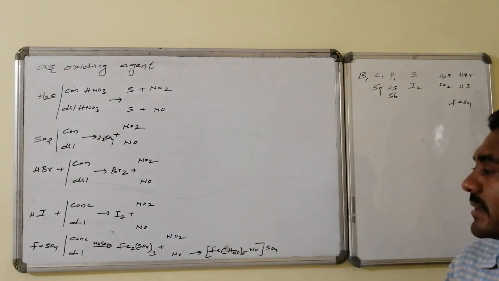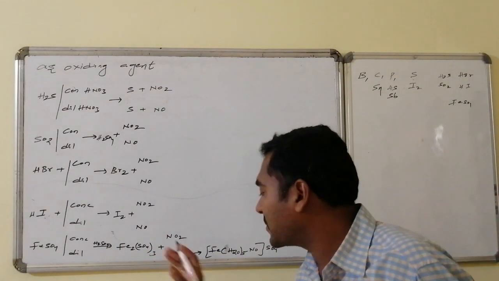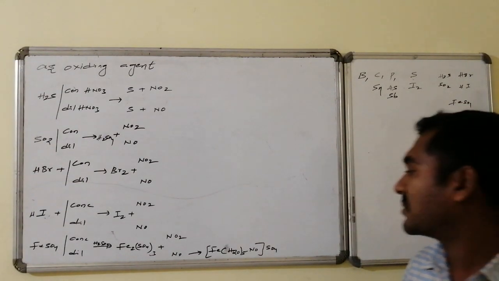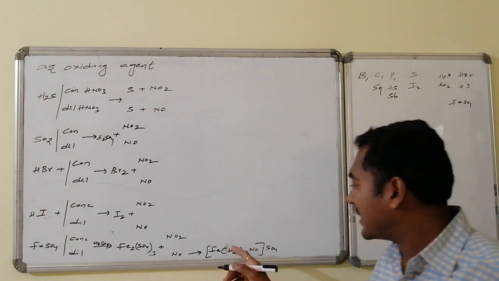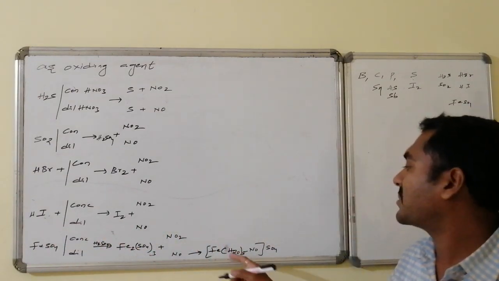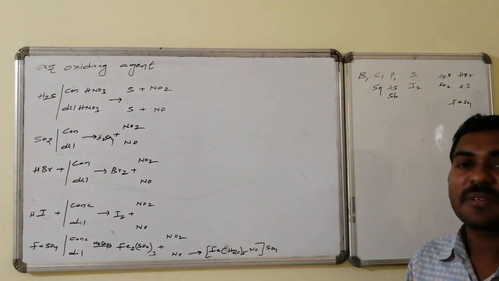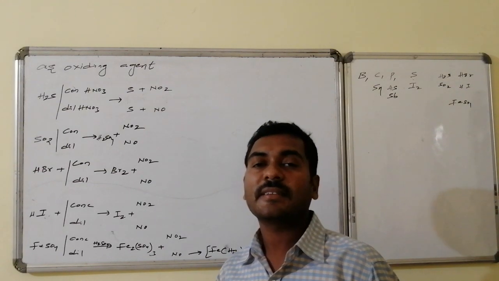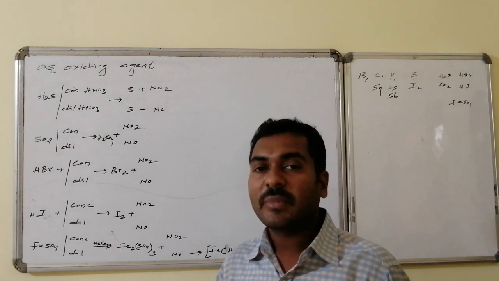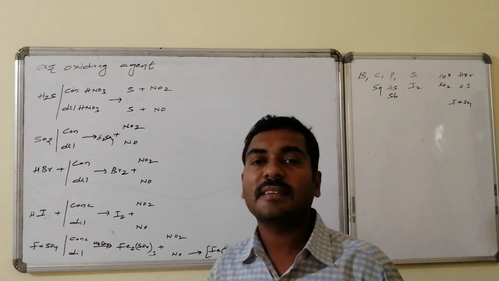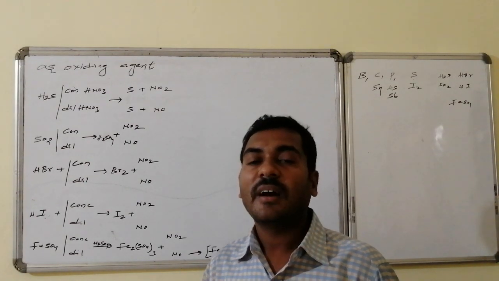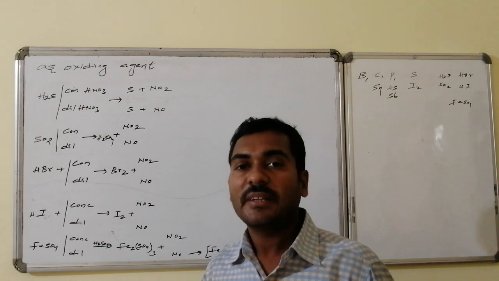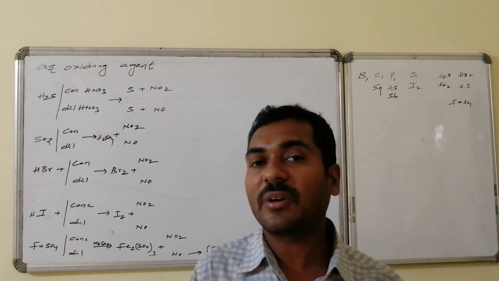Ferrous sulfate, under concentrated conditions, is converted to ferric sulfate, whereas the byproduct is nitrogen dioxide. Whereas if it is dilute HNO3, nitric oxide is formed. This nitric oxide once again recombines with the ferrous sulfate and forms [Fe(H2O)5NO]SO4. Thus, with nitric acid under concentrated and dilute conditions, the product formed will be the same, but the oxide formed from the nitric acid as byproduct will be different. Under concentrated conditions it is NO2, whereas under dilute conditions it is not NO2, it is what? NO, by change in oxidation number of 3 units.